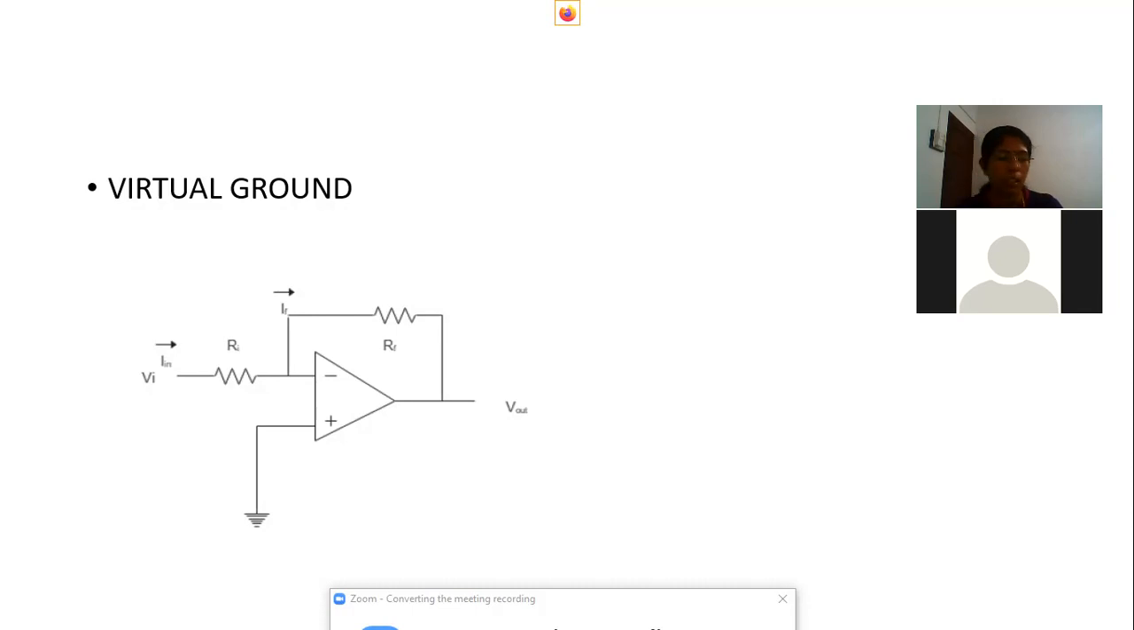Okay, so in this op-amp, that input terminal acts as a virtual ground. Here we can see the input is given to our VI. VI is given to the negative terminal, that is the inverting terminal.